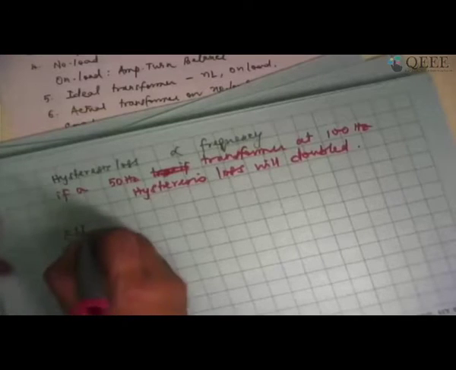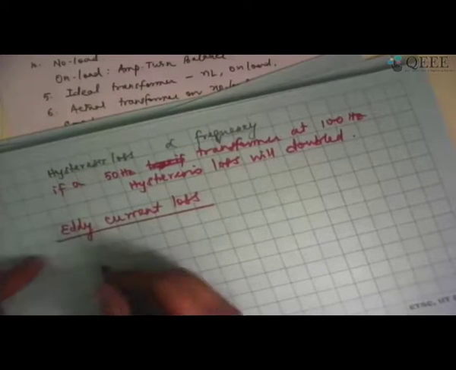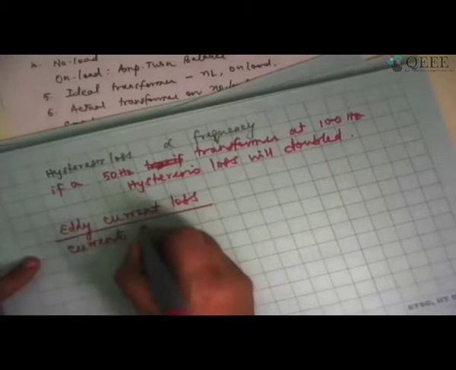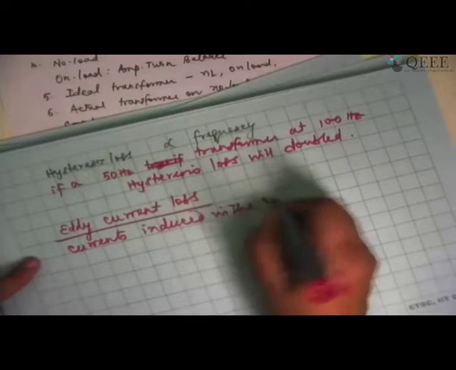There is one more loss called eddy current loss. Eddy current loss is essentially whatever are the currents induced in the core material itself.